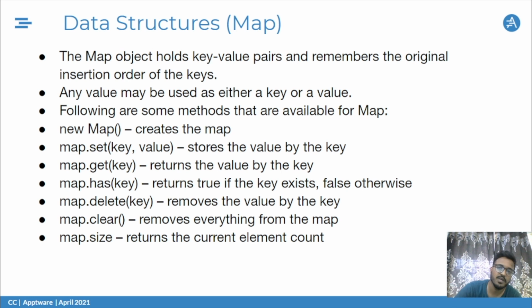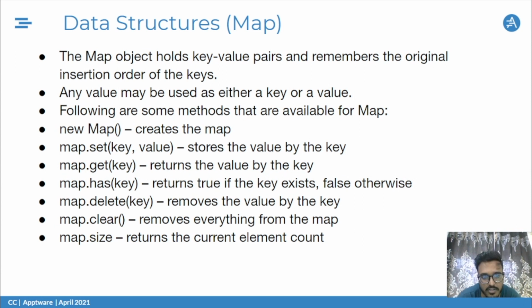We have the following methods available in map. For creating a map, we have new Map with parentheses. Map.set we use to store new values. Map.get to get the value based on the key that has been passed.